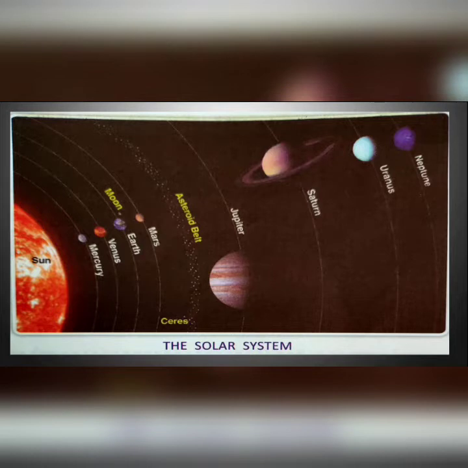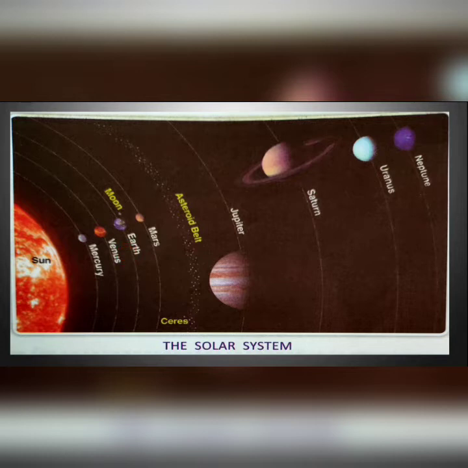So here is the sun. The planet nearest to the sun is Mercury, then second one Venus, third one Earth, fourth Mars, next Jupiter, Saturn, Uranus and Neptune. And among all these 8 planets, Earth is the only planet where life exists.